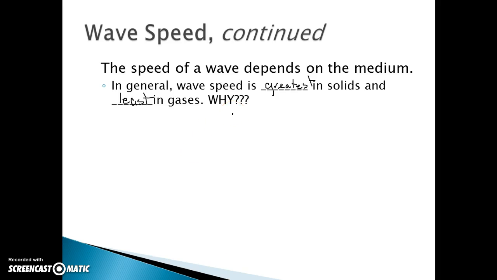Okay, think about it: the wave is transferred as a vibration from one atom to the next. And we talked about solids, liquids, and gases. Which one's going to have the atoms touching? Well, it's going to be the solids. The atoms are close and compact, although toast is a solid, right? Whereas in a gas, they are all spread out. So it's not going to transfer the energy, and waves are energy. So gases won't transfer them as easily and quickly.